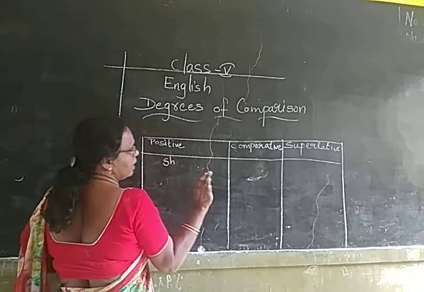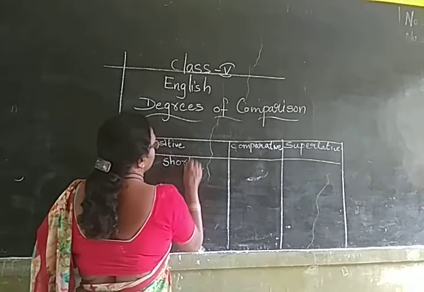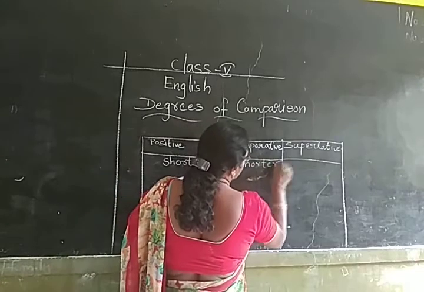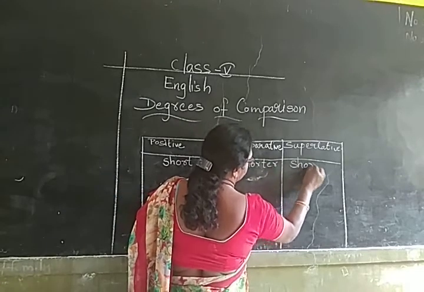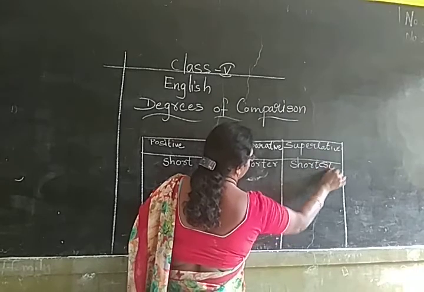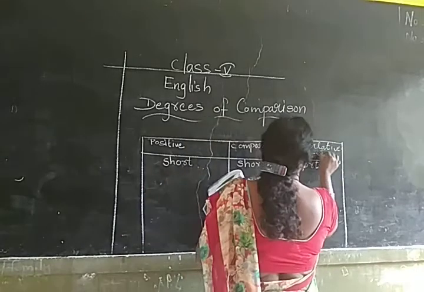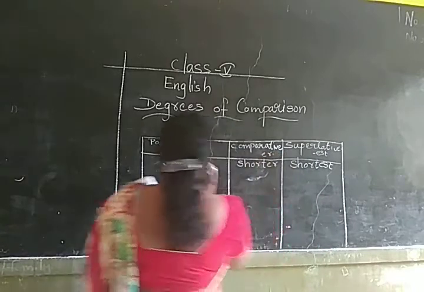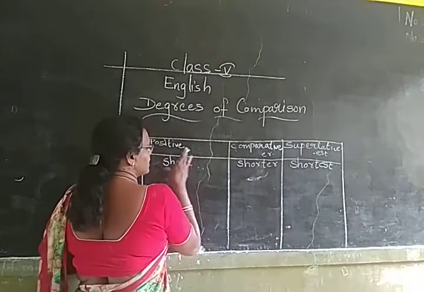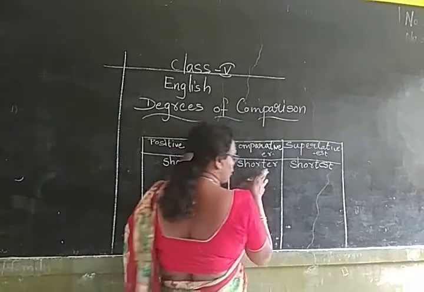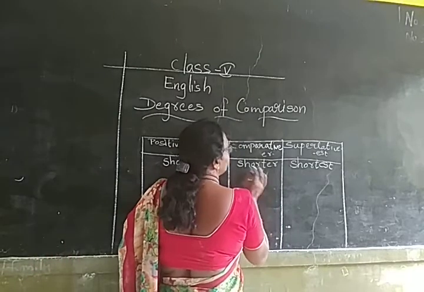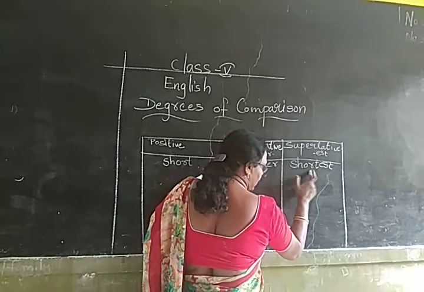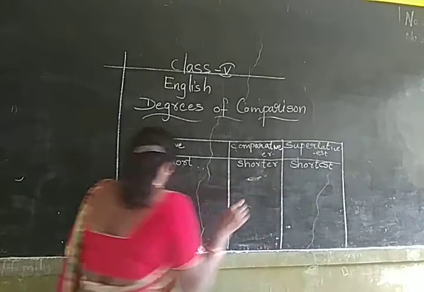First one, I am writing short. This is a smaller adjective. Short, shorter, shortest. Here you are going to use EST, and here you are going to use ER. Here you are talking only about one person. This is a short adjective. Here you are going to talk about 2 persons, and that's why you are using ER. And here you are going to highlight only one among the whole, so you are going to use EST.